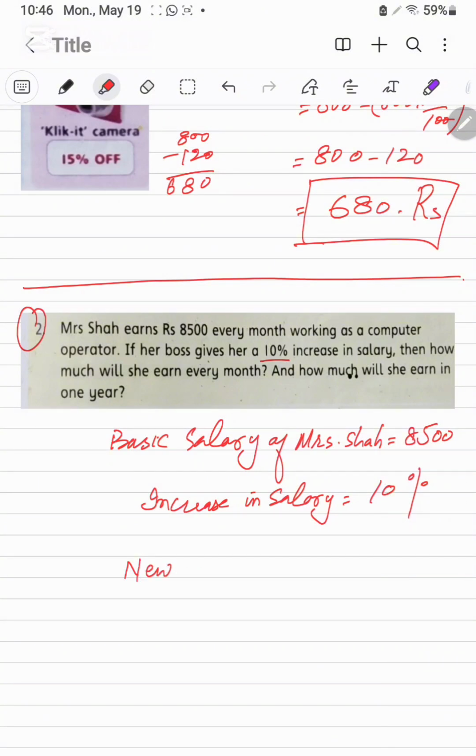New salary, it is 8,500 plus 8,500 into 10%, that is the increment.